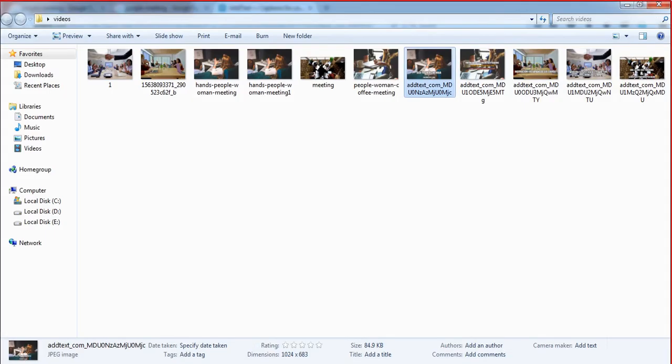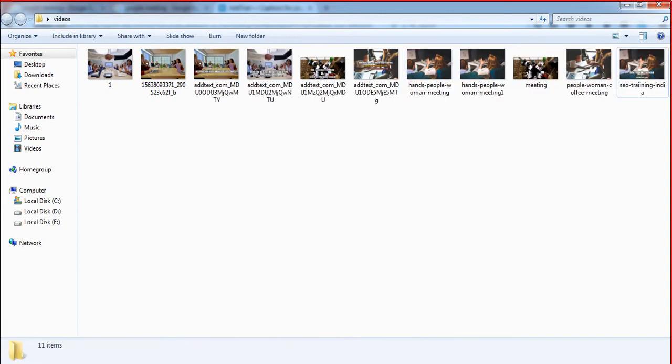So finally you rename this image. It should be the same thing. Don't make it in capital letters, it should be in small letters only. You are optimizing the image file name, you know already how to do that. So this is the keyword, we have made it.